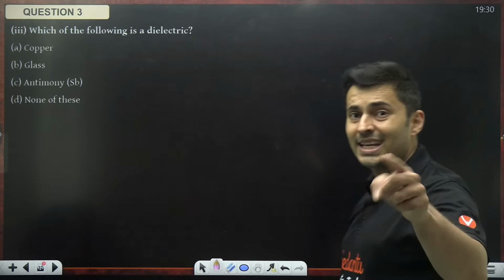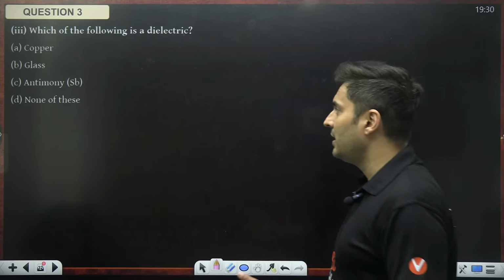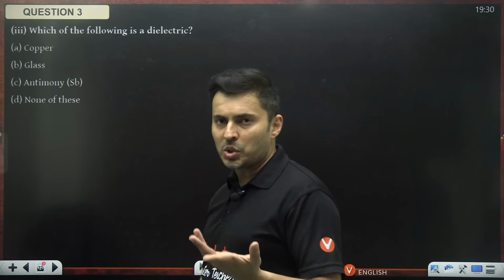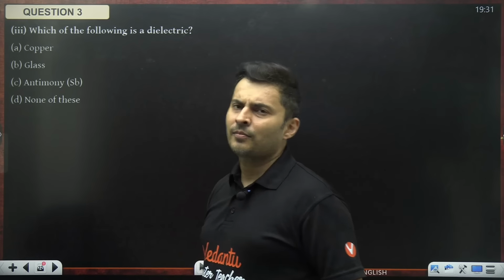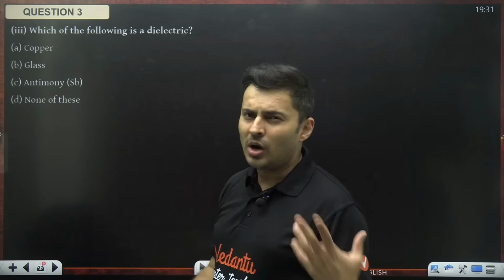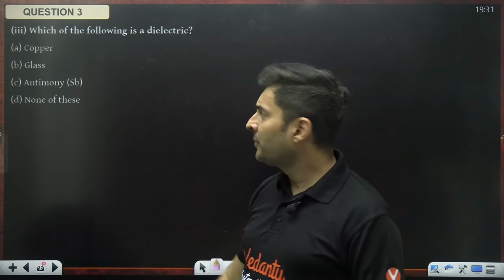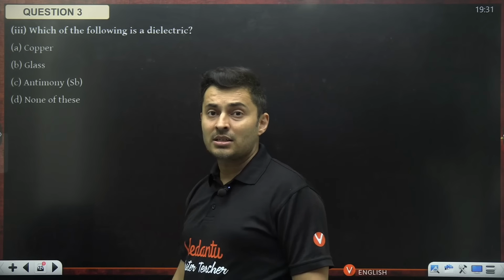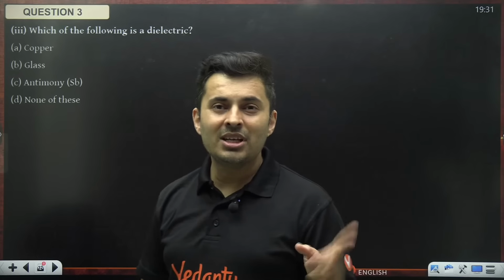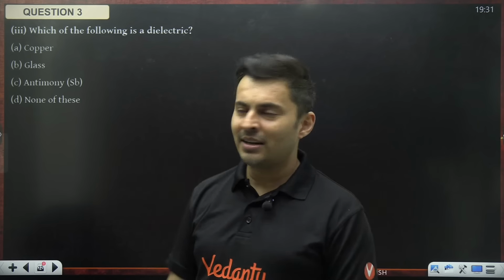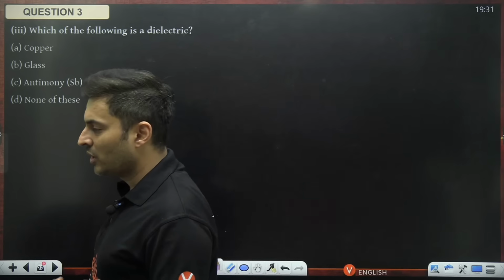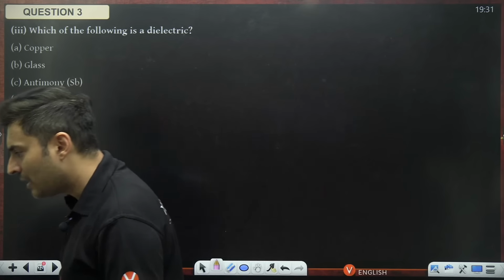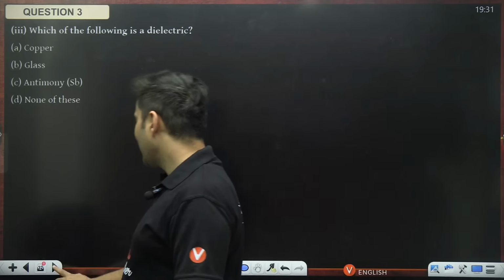Which of the following is a dielectric? Copper, glass, antimony, none of these. Nice question, because many kids will get confused between antimony and glass, or even none of these. Copper is a conductor, so out of question. Antimony and glass, what do you think? Antimony is actually a semiconductor, if you remember, and glass is an insulator. Definitely, it is going to be glass only.